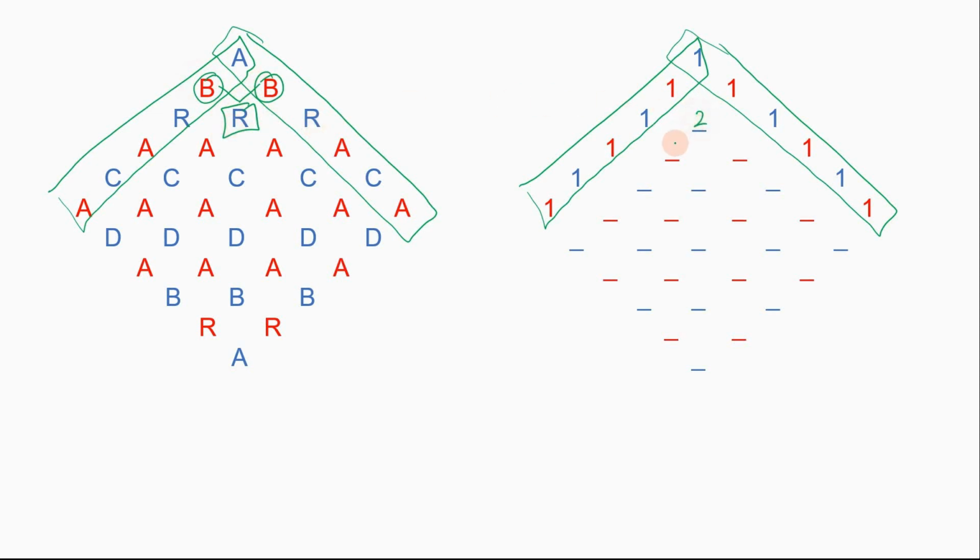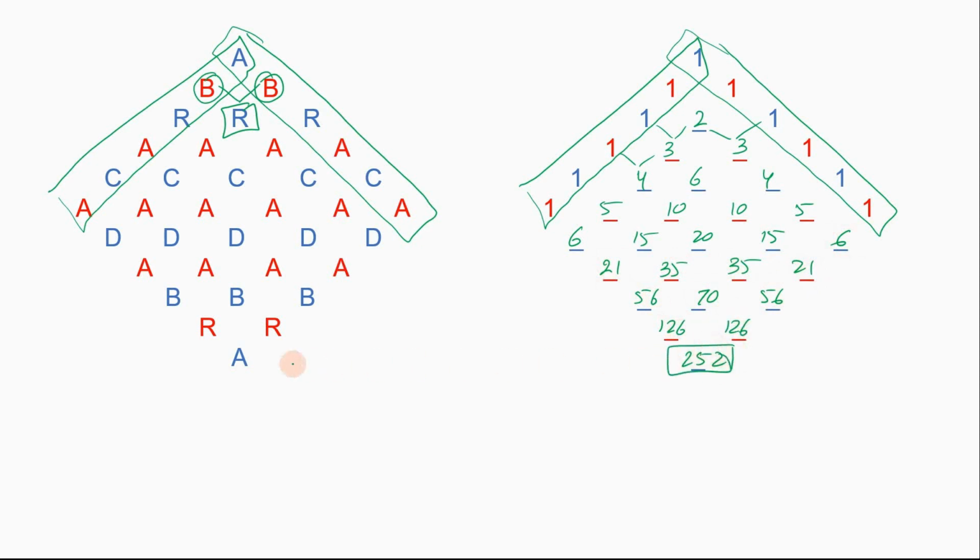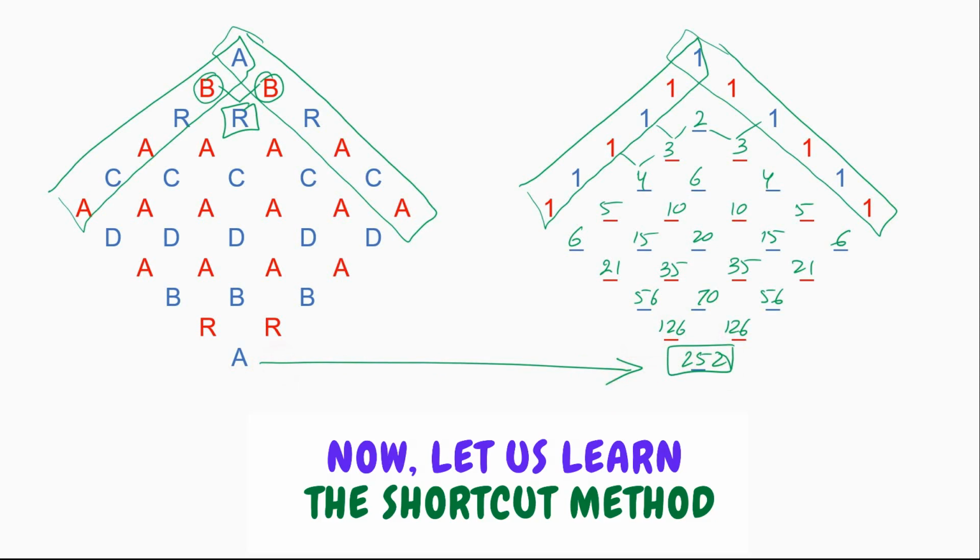So we write 2 over here, and when we move downwards every layer, we add the sum of the elements above. So that is 4, 6, 4, 5, 10, 10, 5, 6, 15, 20, 15, 6, 21, 35, 35, 21, 56, 70, 56, 126, 126, and finally getting the answer as 252. So the final number of ways in which you can reach this south corner from this north corner is 252.